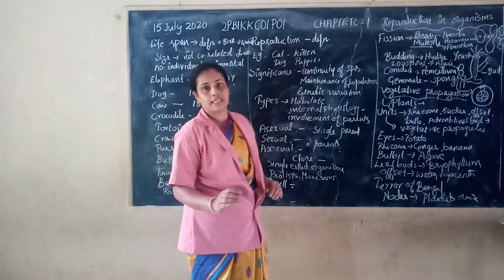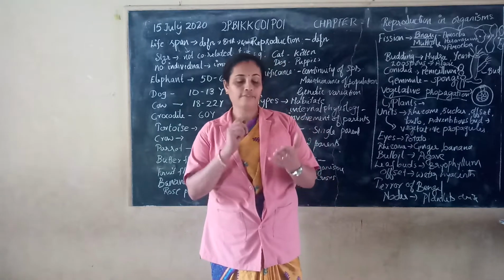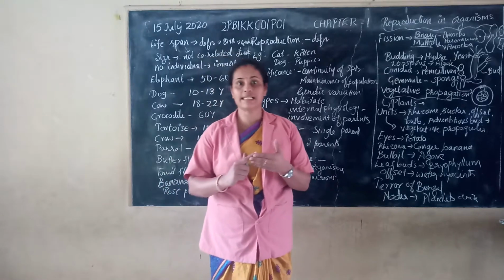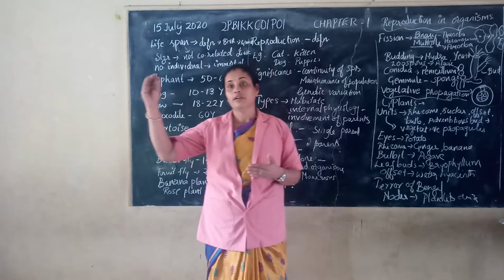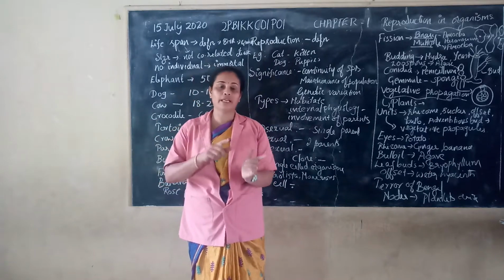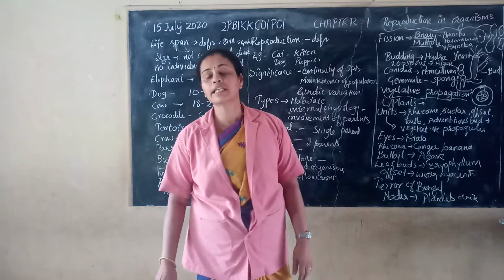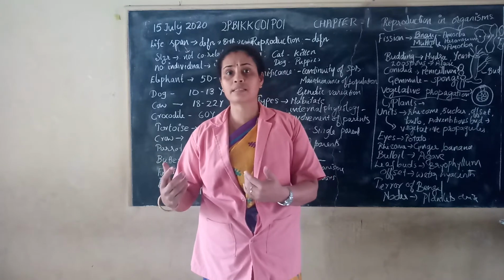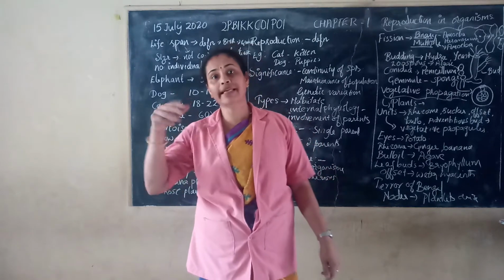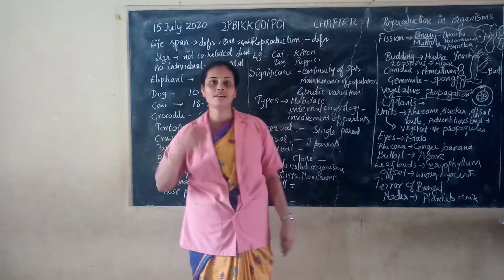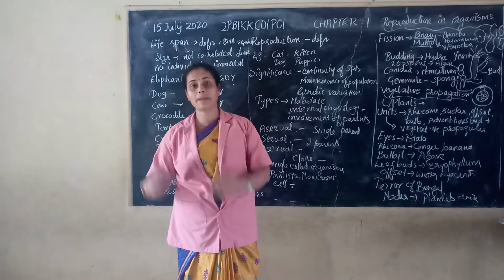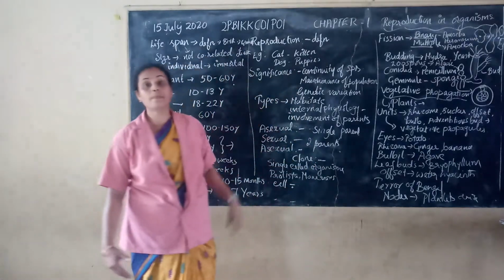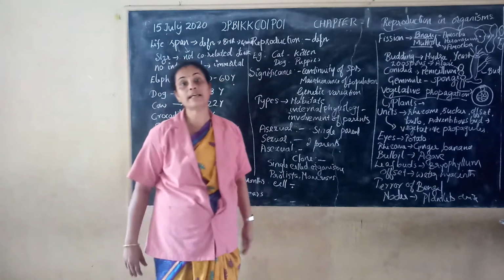Each and every organism has a life cycle. First is birth, then after birth there is growth, senescence, that is nothing but aging, and finally it leads to death. In between, after growth, we can see reproduction. So we can see different varieties of plants and animals. They existed many years ago, but still we can see the same plants and animals, for example, human beings. That is mainly because of continuity. The process is called continuity.